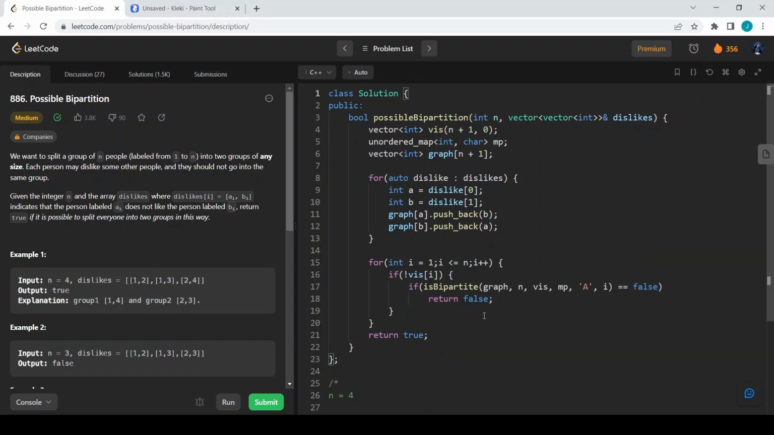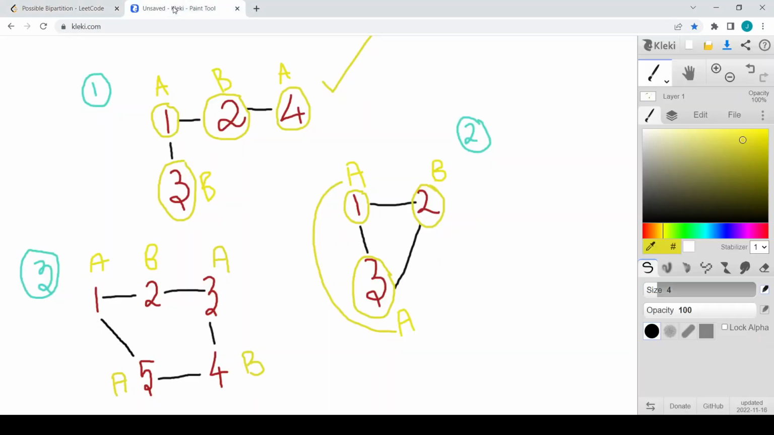How are we going to solve this problem using BFS? Let us take the same example. As you can see, in BFS we will be using a queue data structure. So let us consider this as a queue.